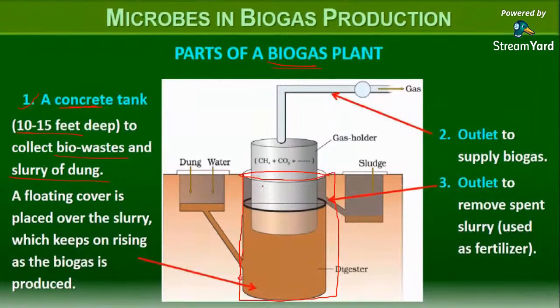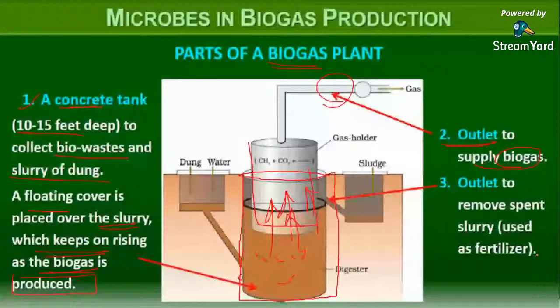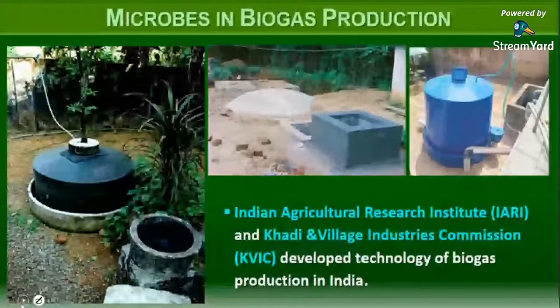And then above that you will have a floating cover. This is the floating cover. A floating cover is placed over the slurry, which keeps on rising as the biogas is produced. As the biogas accumulates over here, this will keep rising up. Second part is the outlet. What is the function of the outlet? To supply the biogas to the necessary areas. You have two outlets: one outlet to supply the biogas, another outlet to remove the spent slurry, which can actually be used as fertilizer.